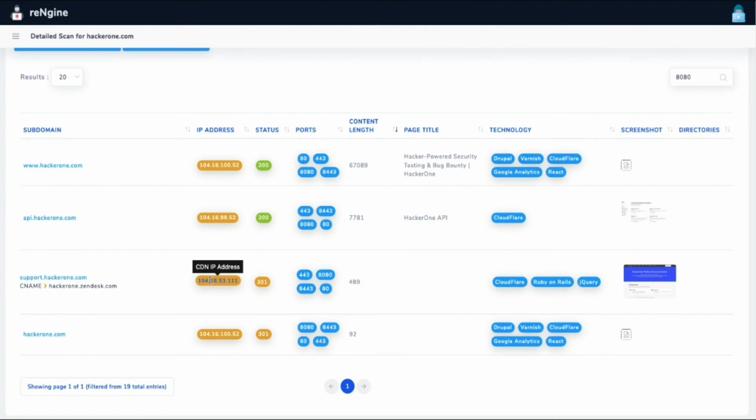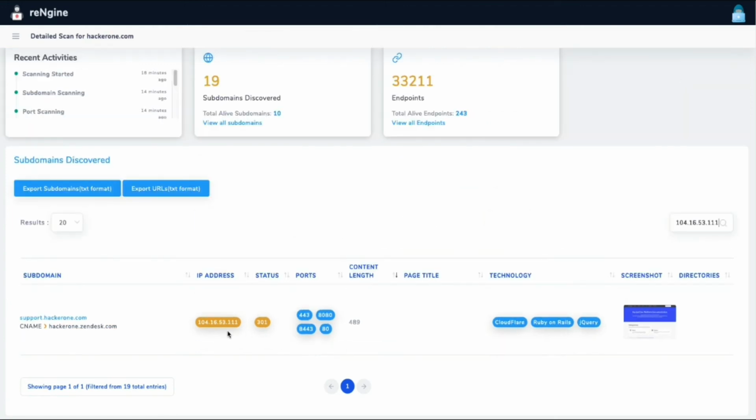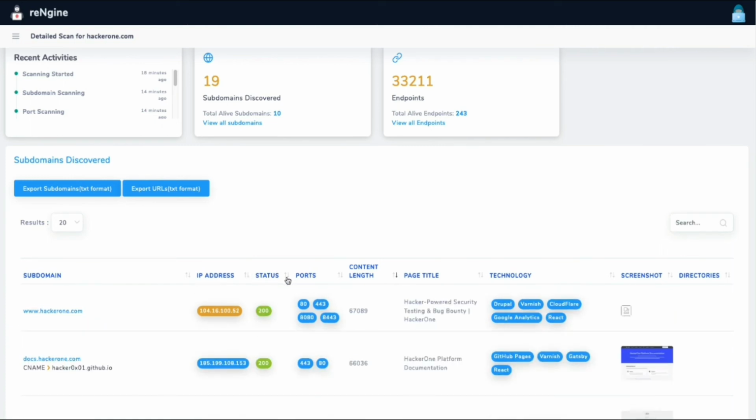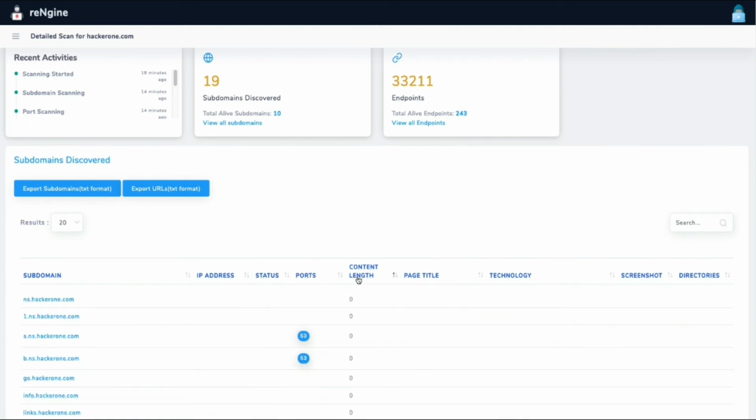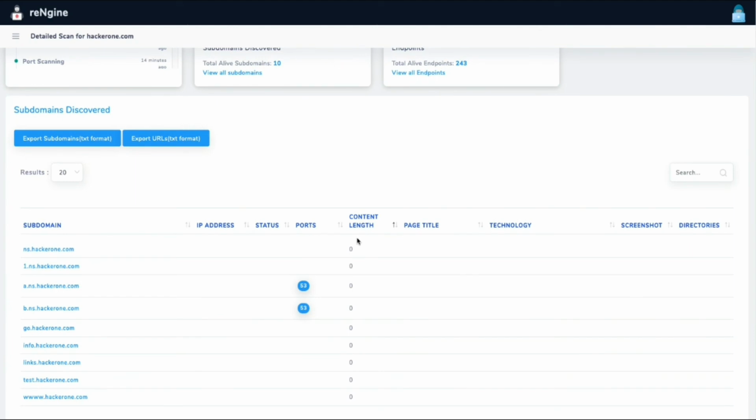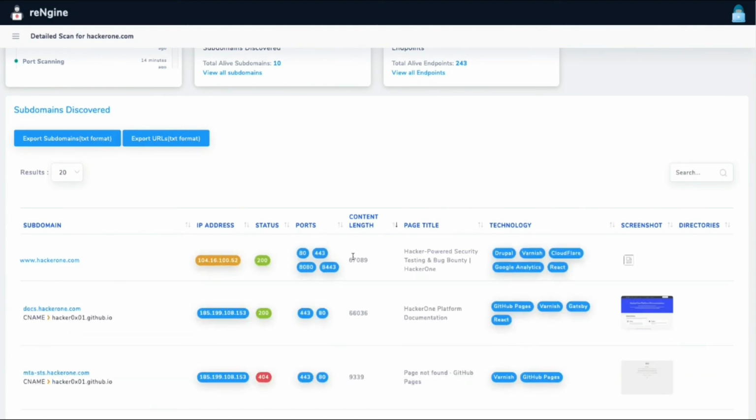Similarly, I can also filter based on the IP addresses. I can even filter based on the CNAME records. We can do pretty much a lot of interesting things. So that's all about here. You can also sort based on the content length, which has the minimum content length, which has the maximum content length. It just helps you identify if there is an interesting thing going on over there.